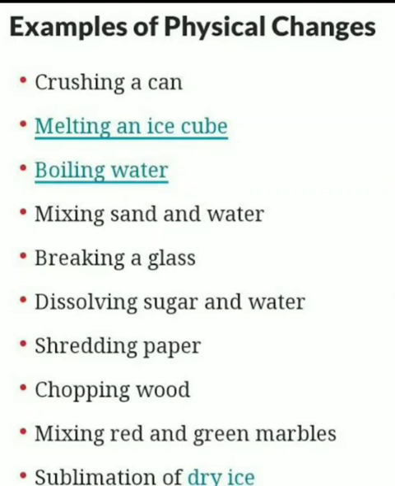So you have to find out whether the change is temporary, reversible, no new substance is formed, energy may not be evolved or absorbed, and the composition and properties remain the same. Then you say it is an example of a physical change. So these are some examples of a physical change.